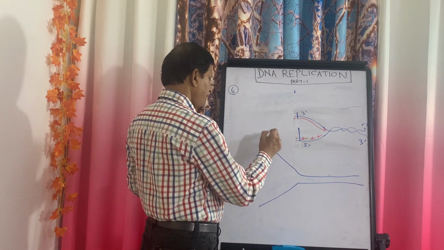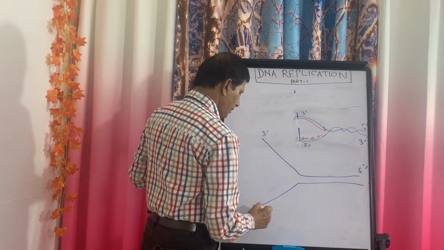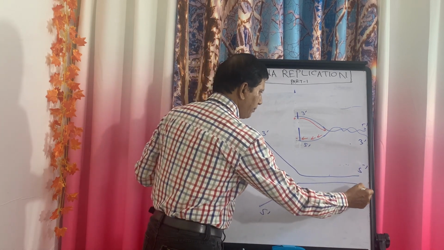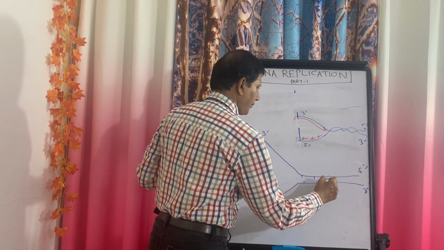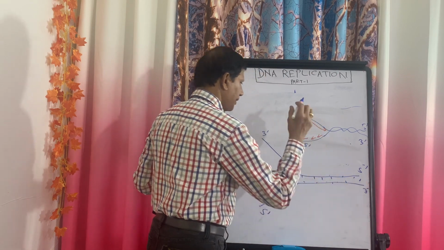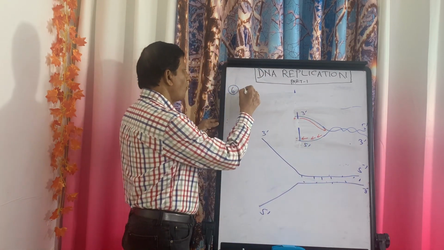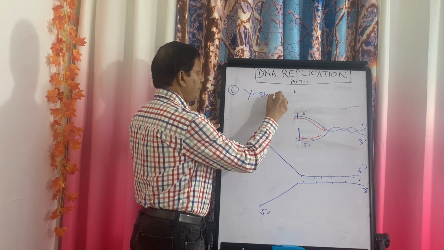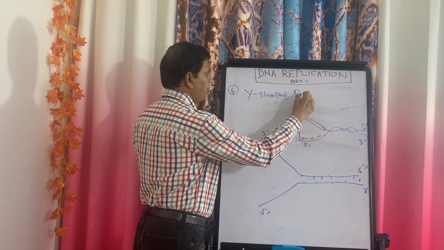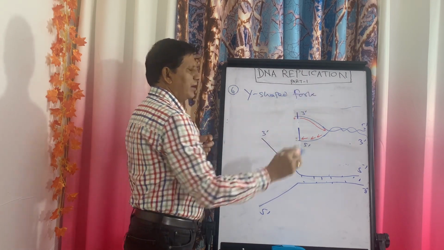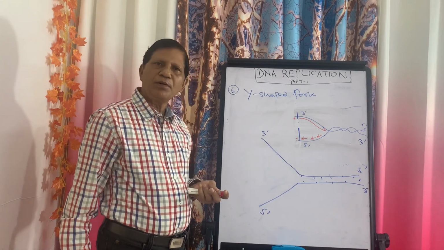This is 3 prime, this is 5 prime, this is 5 prime, this is 3 prime. Now one Y-shaped fork is formed.